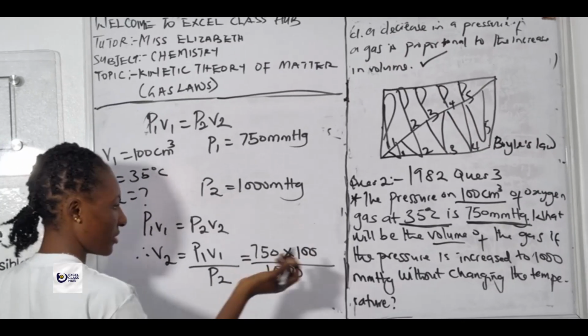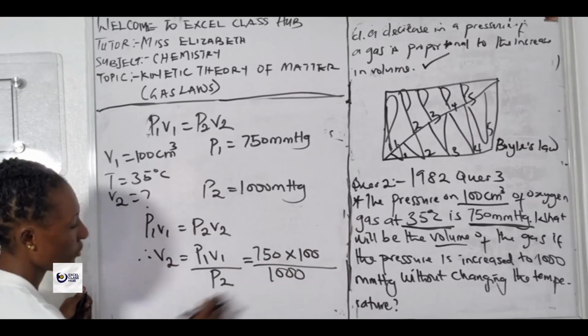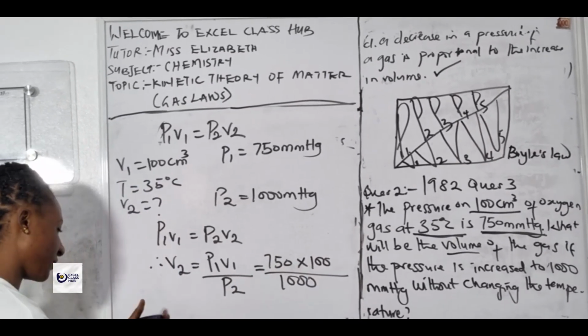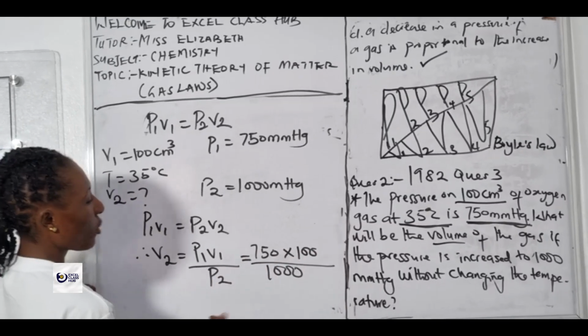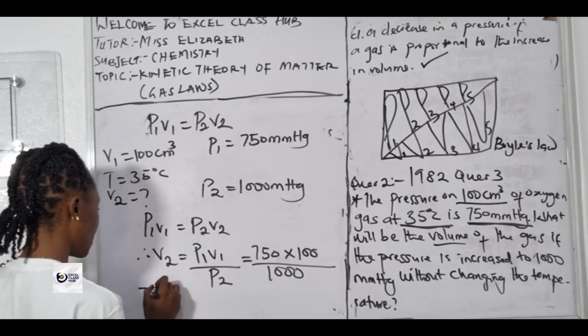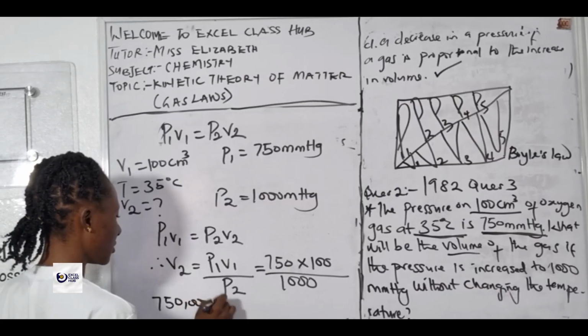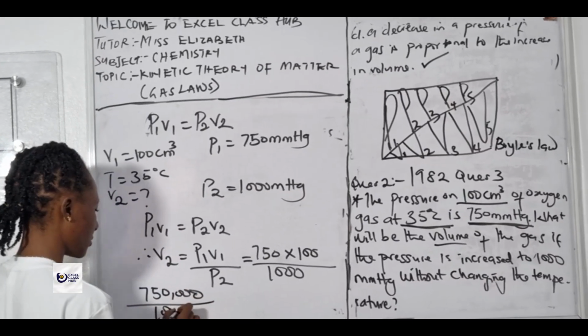We can use two methods to solve this. We can calculate it out in full: 750 times 100 gives us 750,000, and 750,000 divided by 1000.